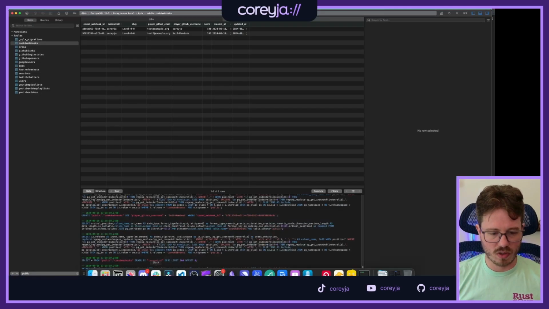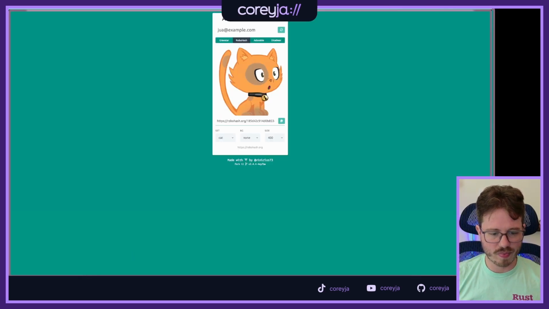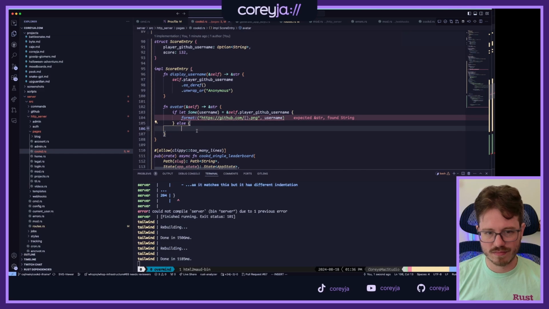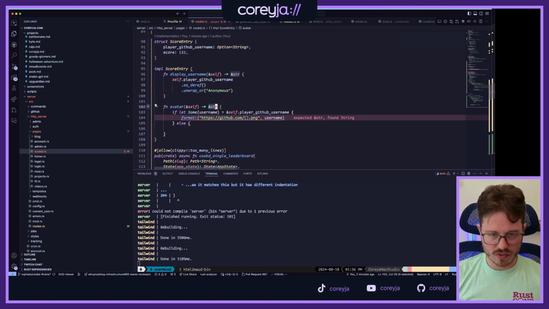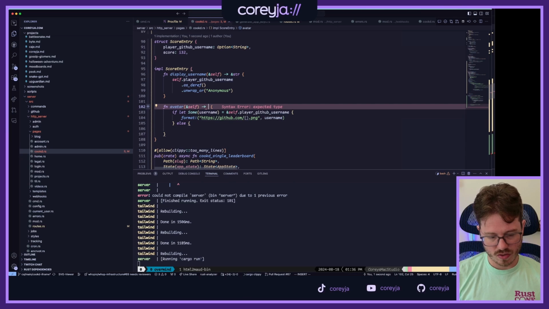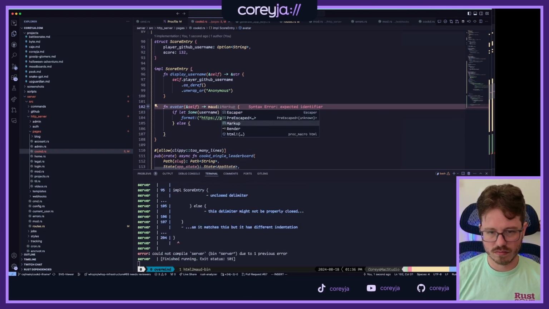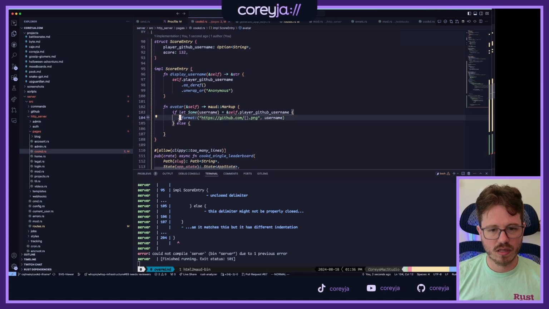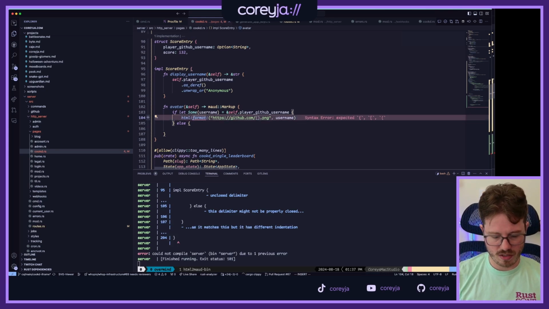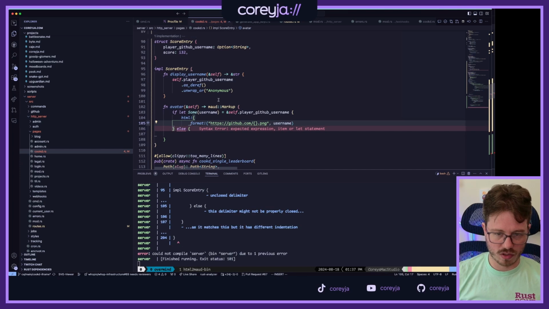What do I want? What if I just left it blank? What if it was just blank? That seems like it might be easier. So what if this returned the Maud, I think just markup is what I want. So then this could be an HTML bang macro.